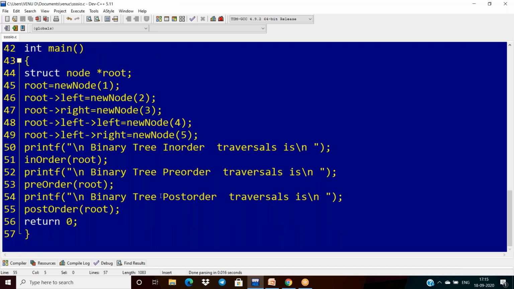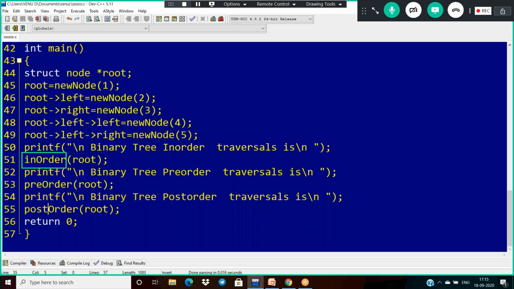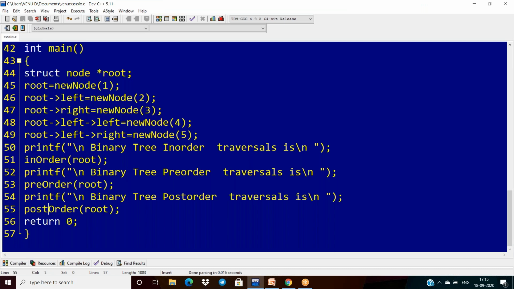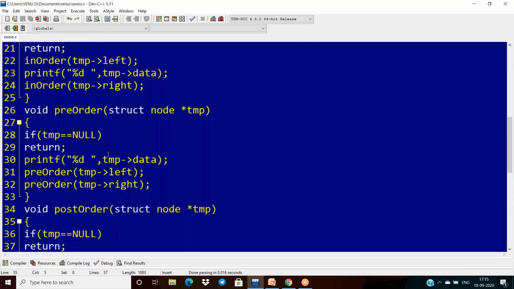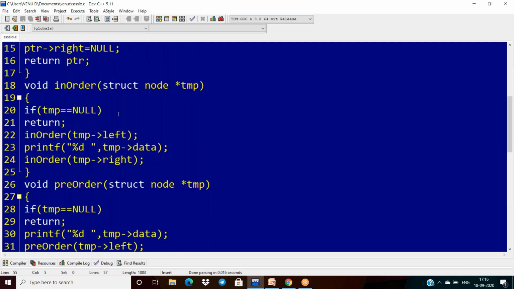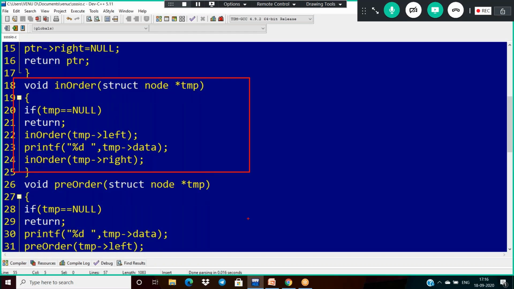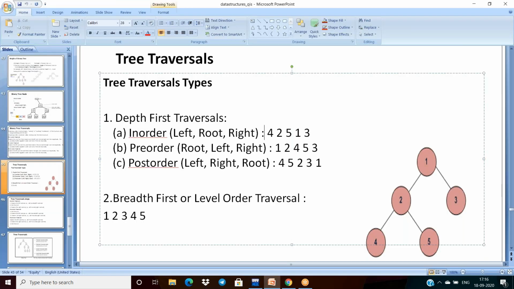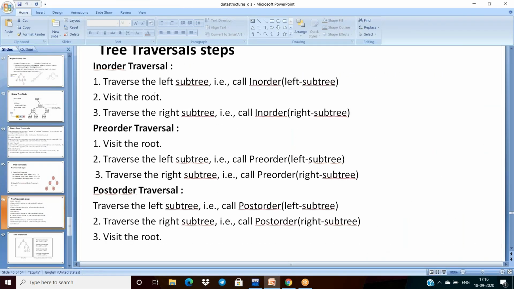Our aim is to produce all the traversal mechanisms like in-order, pre-order, and post-order traversals. So if I want to get in-order, I just call the in-order function and pass the root. Once you call it here, inside the in-order, this is the logic. We already discussed this.